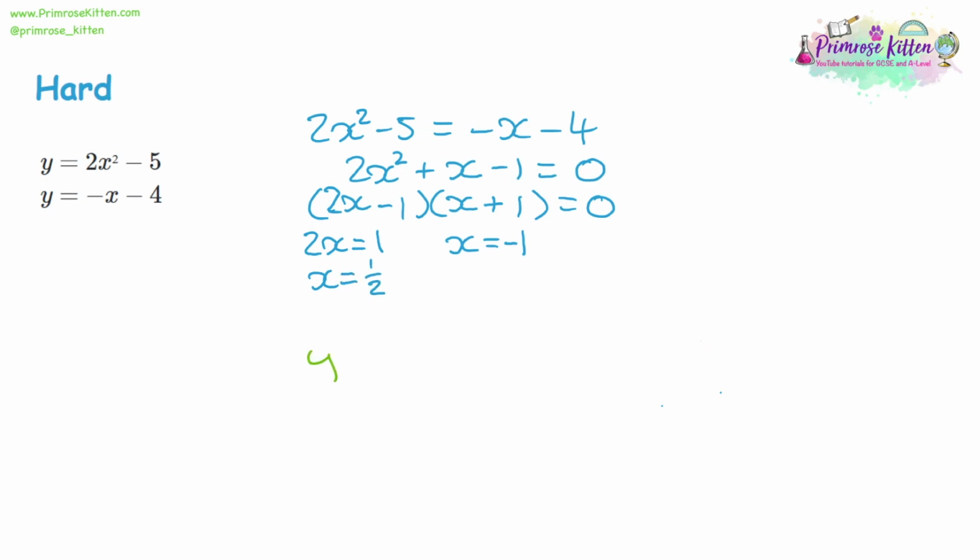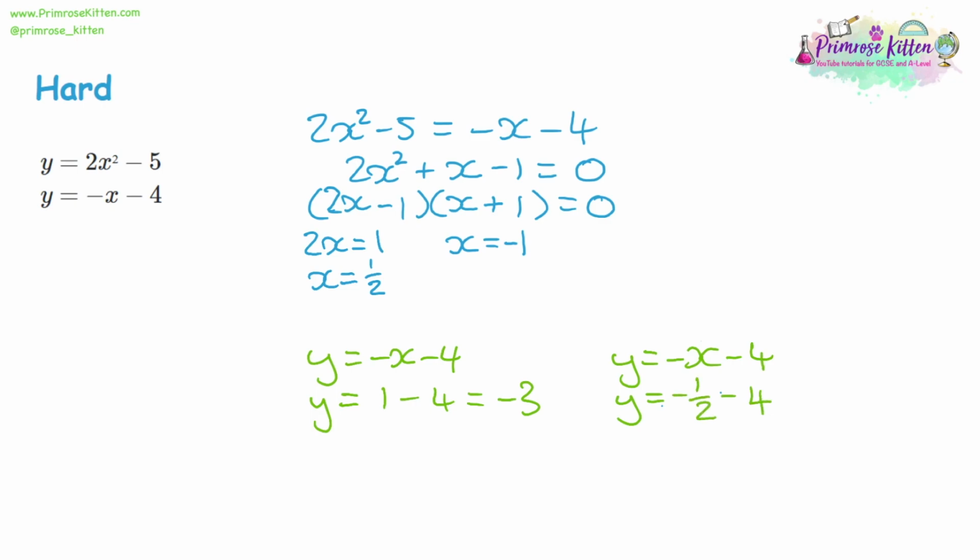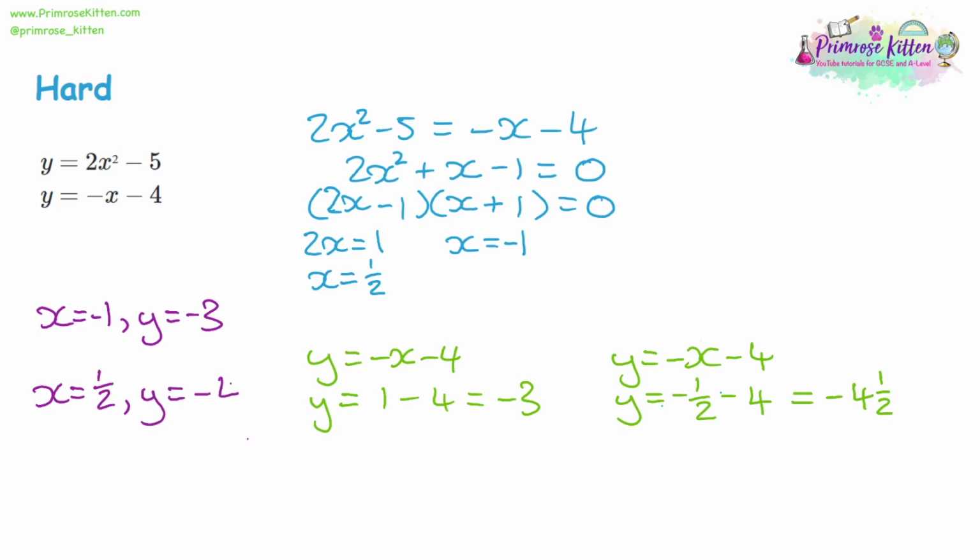So we can substitute in. If y is equal to negative x, take away 4, then if x is negative 1, y is going to be equal to negative 1, take away 4. That will give us negative 3. With our second substitution, if y is equal to negative x, take away 4, our other option was x being a half. So y is equal to negative half, take away 4. And negative half, take away 4 is negative 4.5. Write down your final answer at the end. So when x was negative 1, we got y was equal to negative 3. And when x was equal to a half, that's when we got y was equal to negative 4.5.